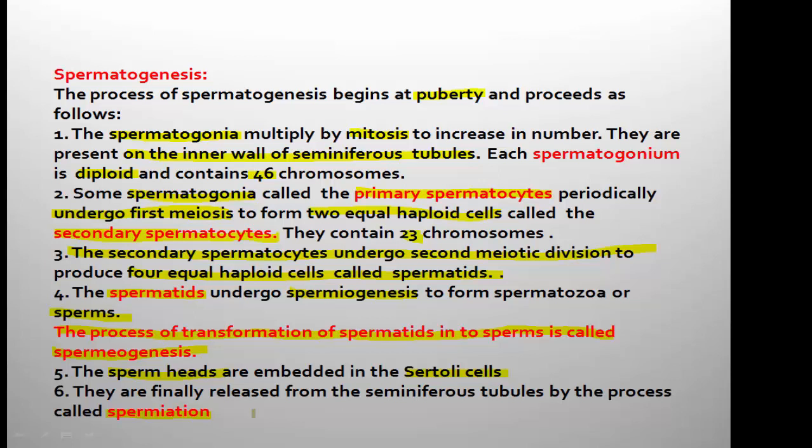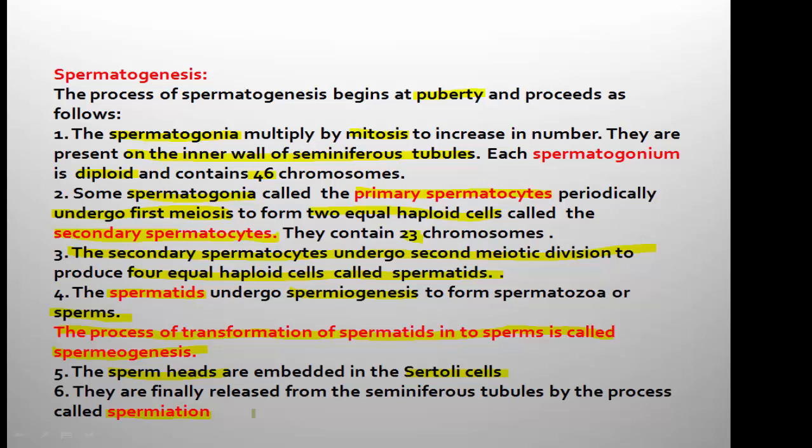spermiogenesis. Spermatogonium is a diploid cell having 46 chromosomes. This divides by mitosis to increase the number. After the multiplication, among the spermatogonia that are formed, only a few will enter into the next process of spermatogenesis. They are referred to as primary spermatocytes. The primary spermatocyte is also a diploid structure.